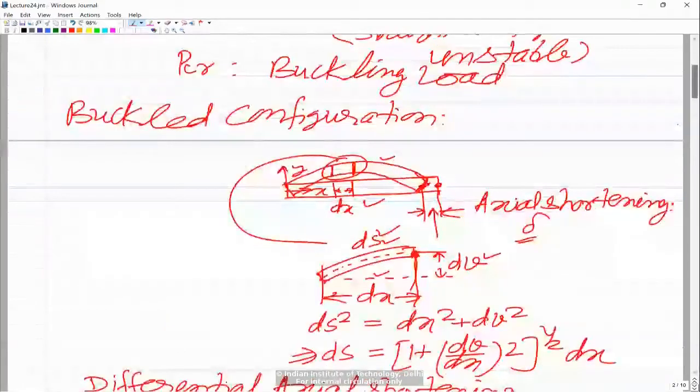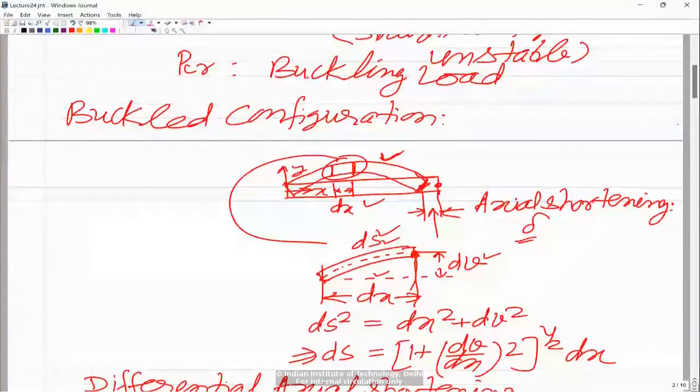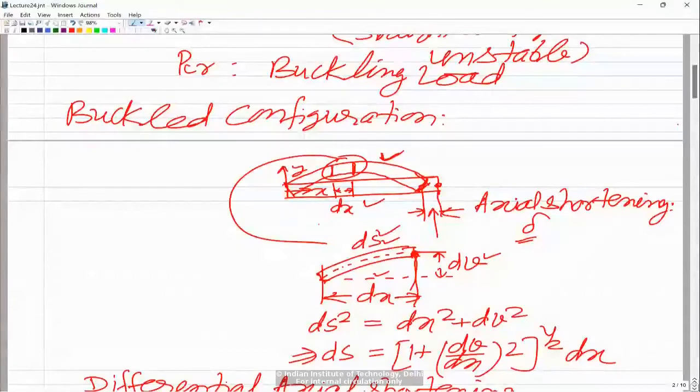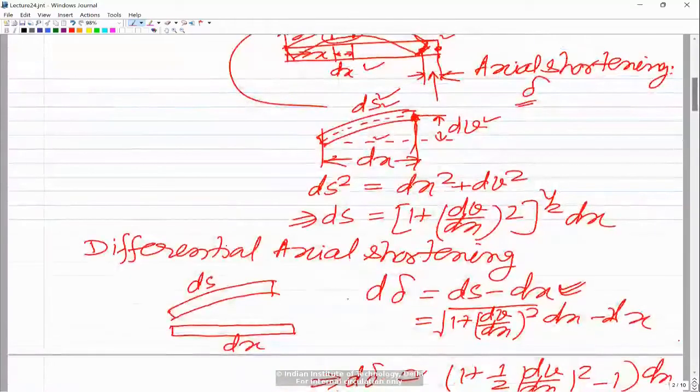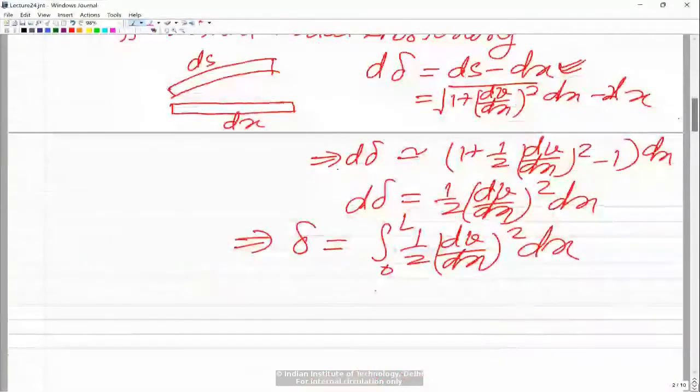If you look at this curved shape, because we are assuming that the length of the beam remains nearly the same, the curved shape is accommodating greater length over a smaller projection on the x-axis, and that requires this end to move in this direction. Whatever is the movement, we call it delta, and the differential axial shortening is given by ds minus dx. That is what I have written finally as total delta equal to the integral of half (dv by dx) whole squared dx.